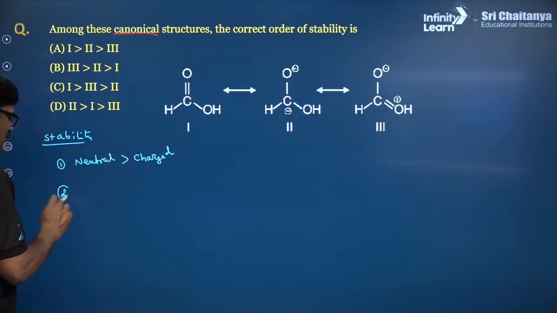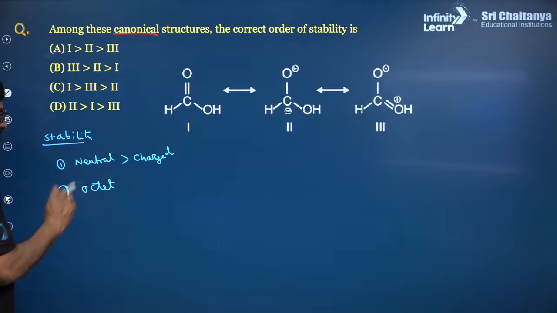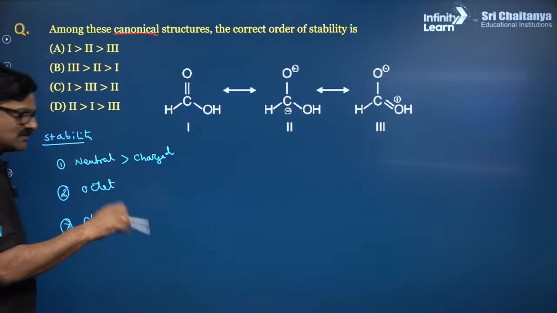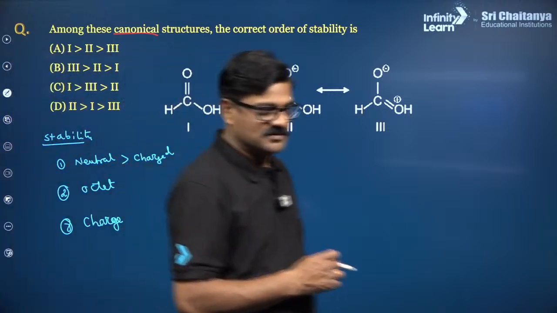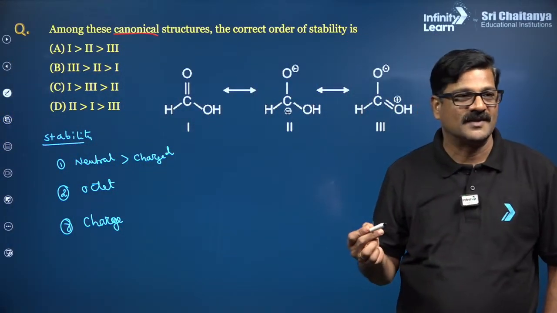Rule number 2: a structure with a complete octet is always stable; the structure should follow VBT. And 3, charge: a negative charge on a more electronegative atom is good, and a positive charge on a more electronegative atom is not good.